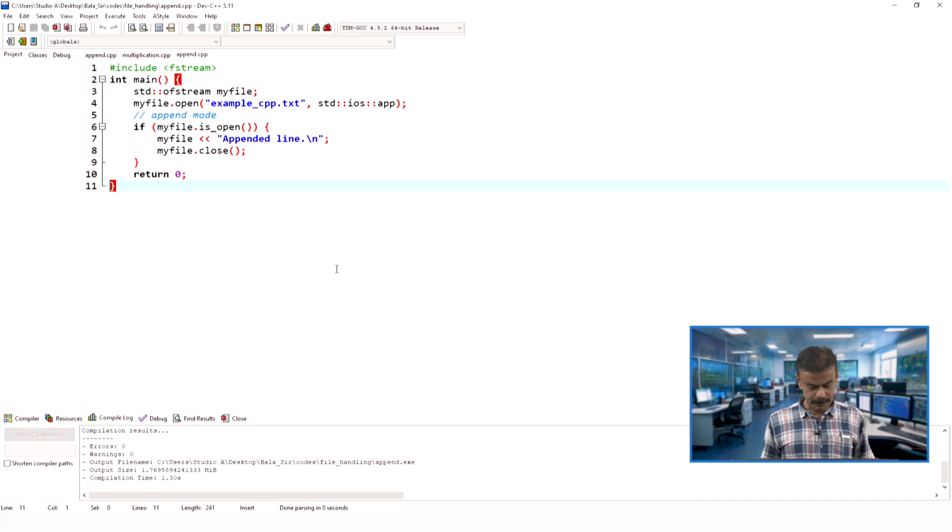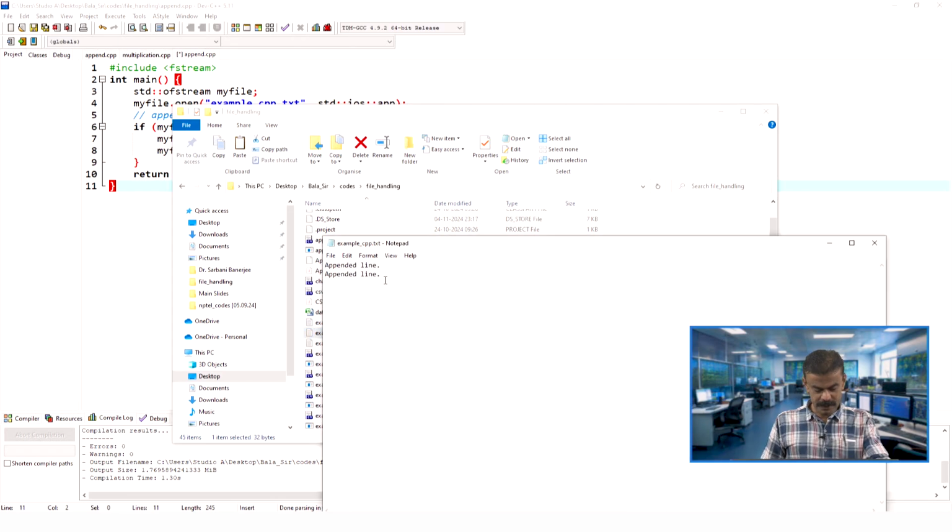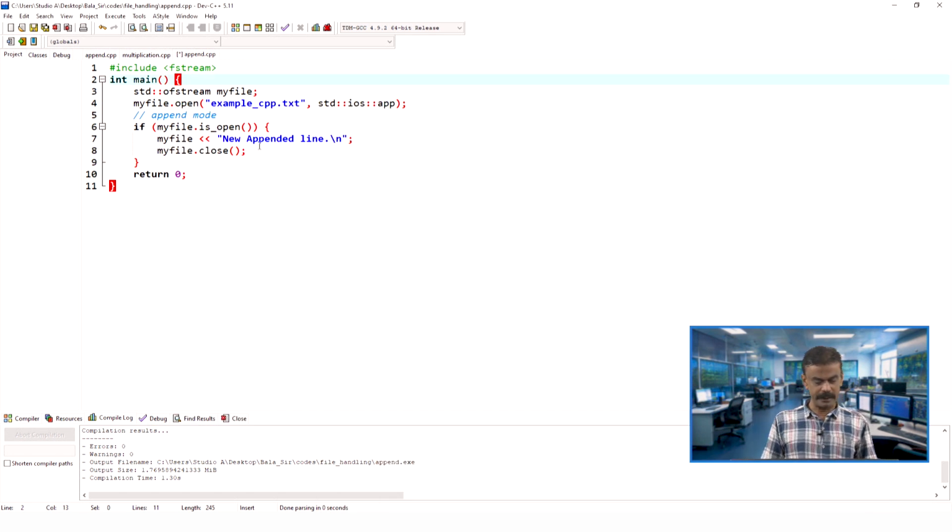So, append.cpp, yes. Here we have example_cpp.txt. Let us open the file and see what the content is. We have the appended line, and maybe we will write something else. One is the appended line, the second line we will put is welcome to file handling, and the next line, welcome to IITR. Now we will save this file. In the program we have the new appended line, yes, that is good.